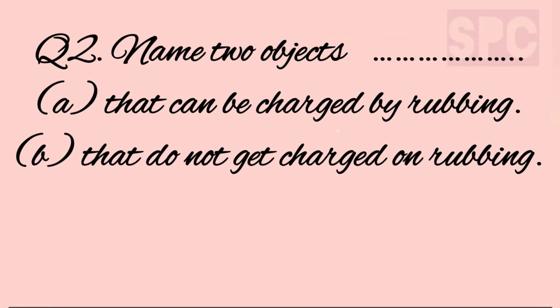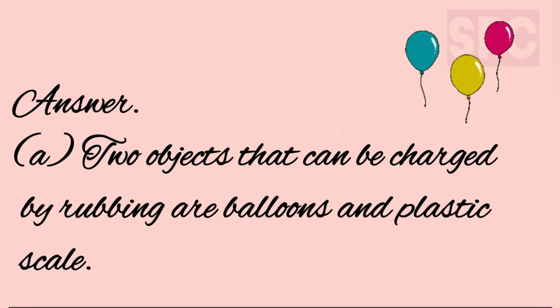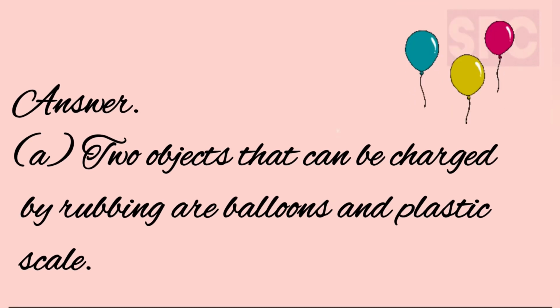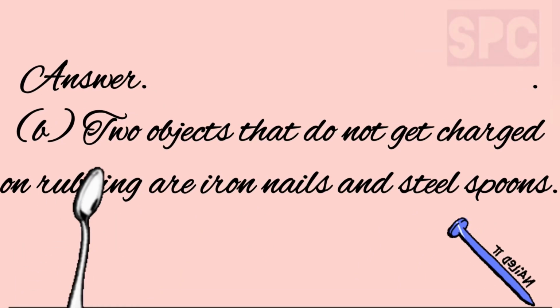Question number 2. Name two objects. A. That can be charged by rubbing. B. That cannot be charged by rubbing. Answer. Two objects which can be charged by rubbing are balloons and plastic scales. Two objects which cannot be charged by rubbing are iron nails and steel spoons.